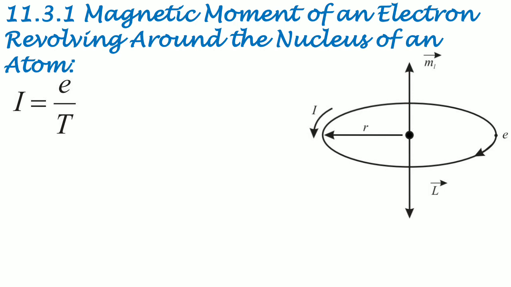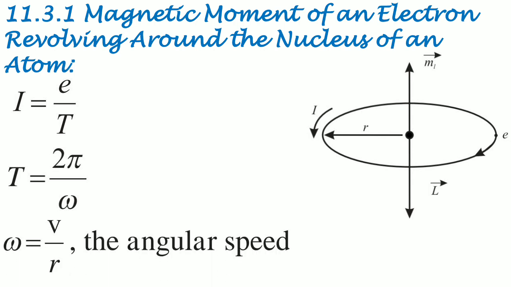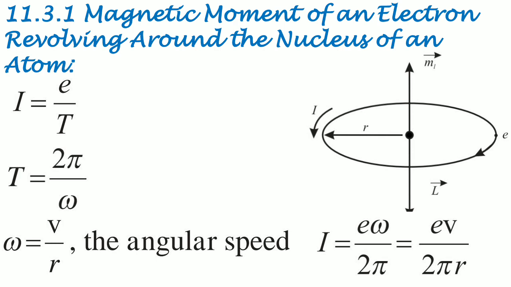Now time T is 2 pi upon omega, where omega is the angular speed, equal to v upon r. So finally we have I equals e omega upon 2 pi, which is equal to e v upon 2 pi r.